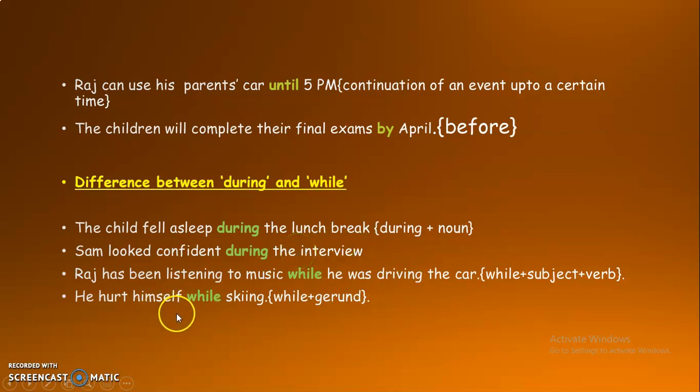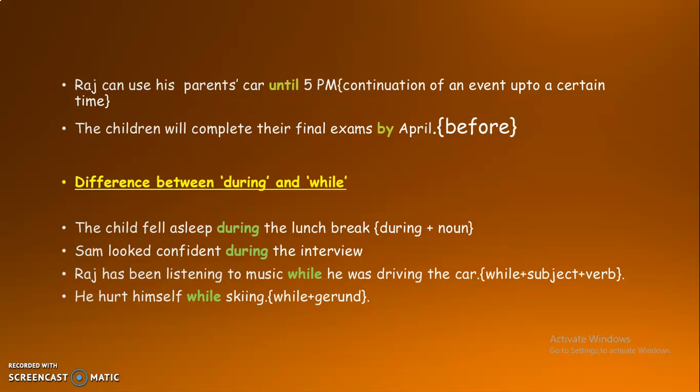Next, he hurt himself while skiing. So, while he was skiing, he hurt himself. And we use while along with a gerund. Gerund is nothing but a noun with the ing form. It looks like a verb, but actually it's a noun.